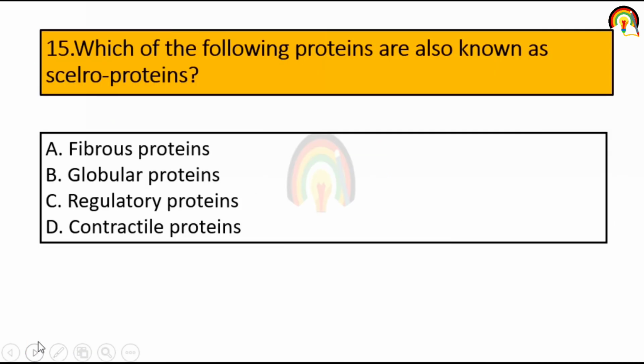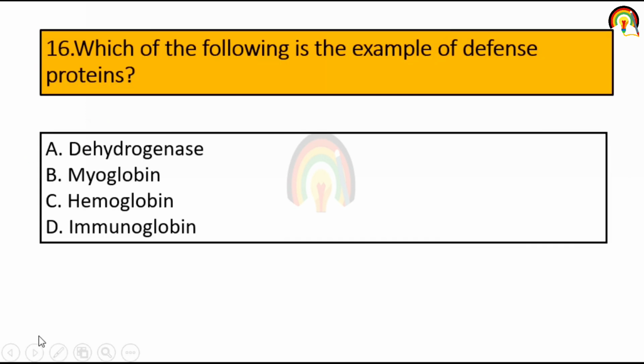Which of the following protein are also known as scleroprotein? So fibrous protein also known as scleroproteins. Next one. Which of the following is an example of defense protein? Dehydrogenase, myoglobin, hemoglobin or immunoglobulin. So immunoglobulin act as a defensive mechanism in the body of an individual. So immunoglobulin is the example of defense protein.